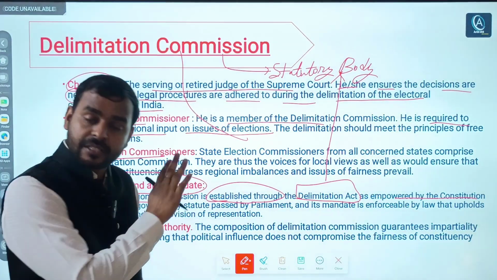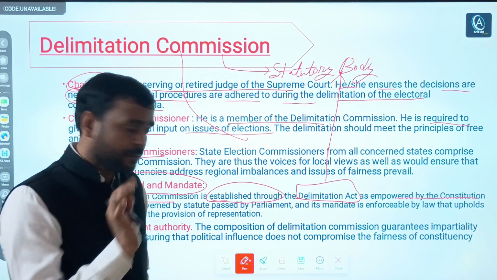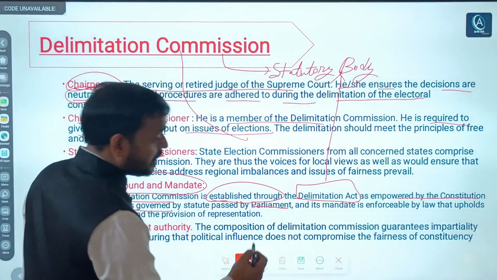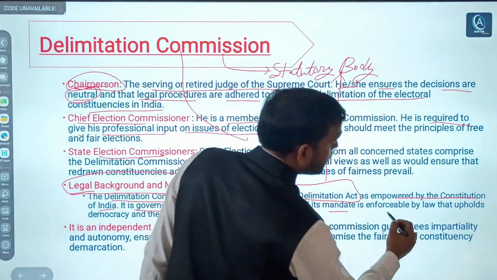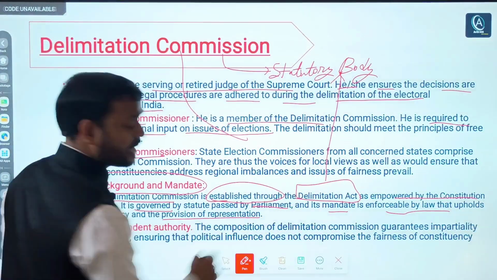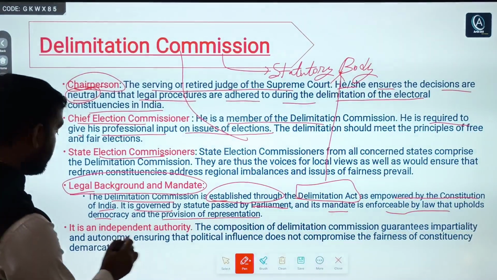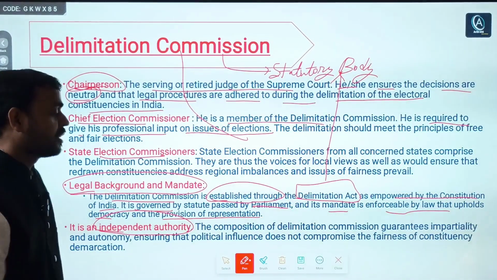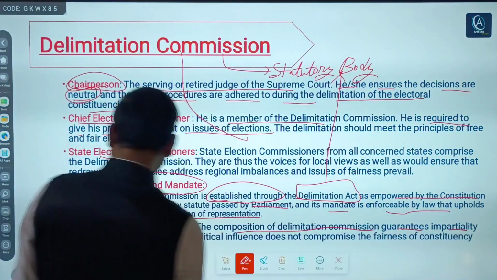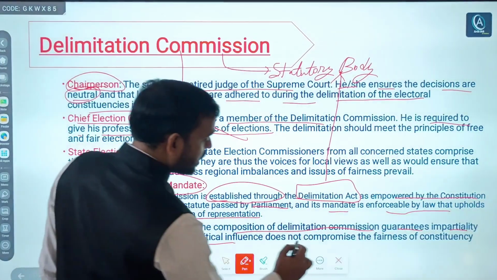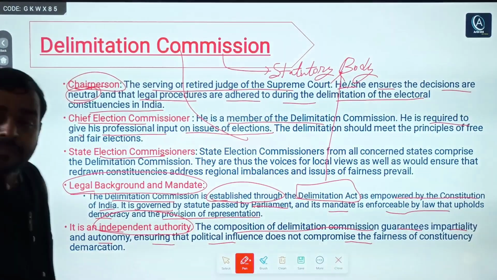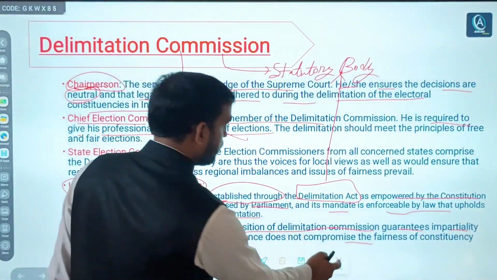Until date it has been set up 4 times, as I already told you. It is governed by a statute passed by Parliament, and its mandate is enforceable by law, and that upholds democracy and the provision of representation. Simple. Lastly, it is an independent authority, and the composition of the Delimitation Commission guarantees impartiality and autonomy, ensuring political influence does not compromise the fairness of constituency demarcations.